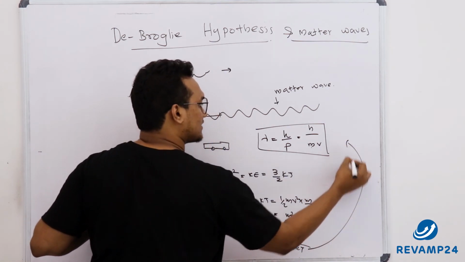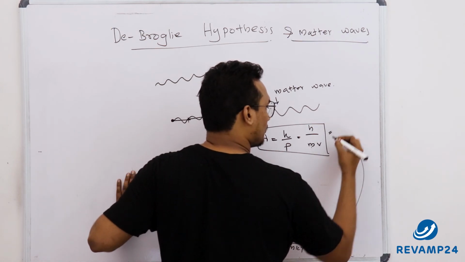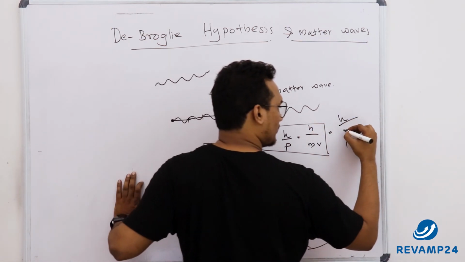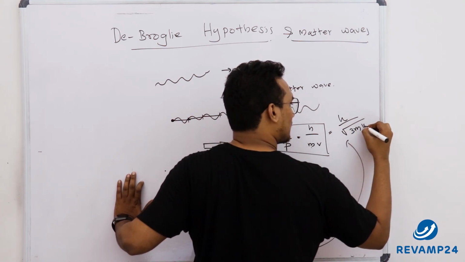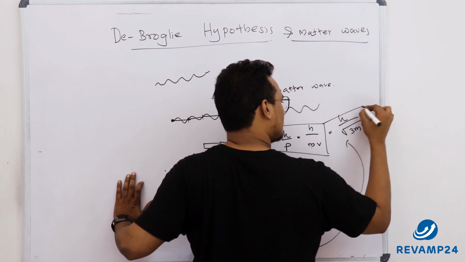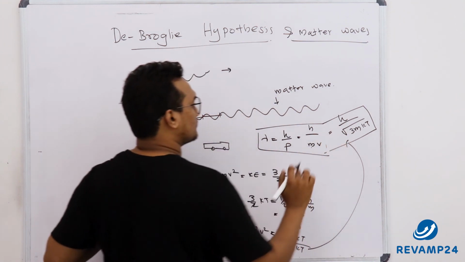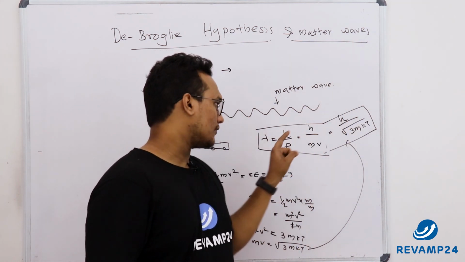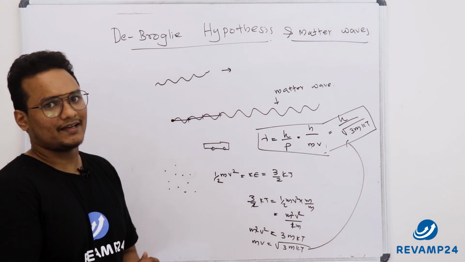Now I can substitute this value here, so that h by mv becomes h by root of 3m kT. This is a very important relation. Now when temperature is increasing, the wavelength will decrease. Okay, thank you.